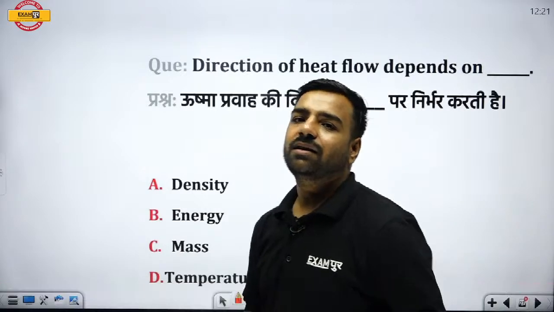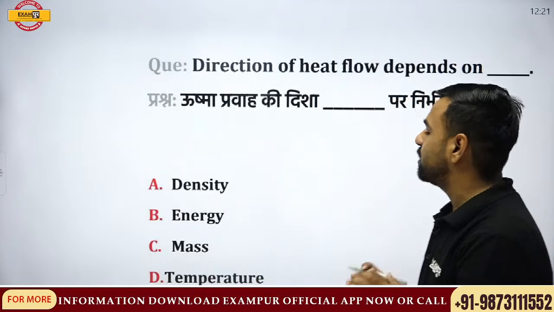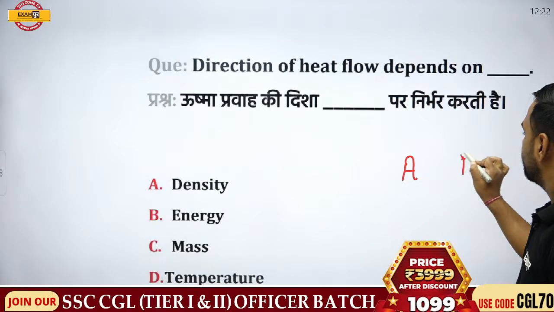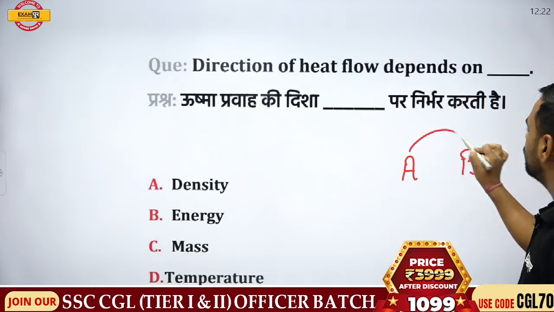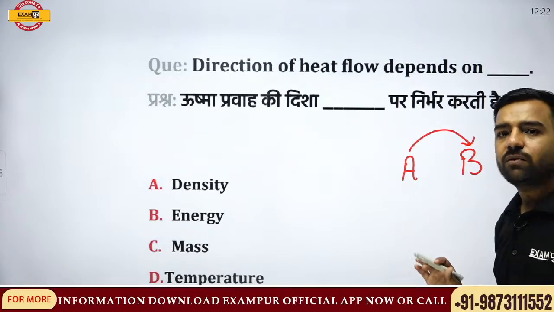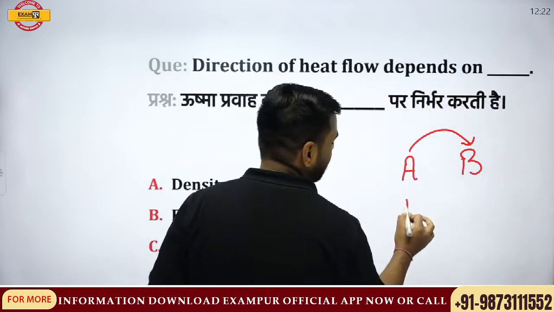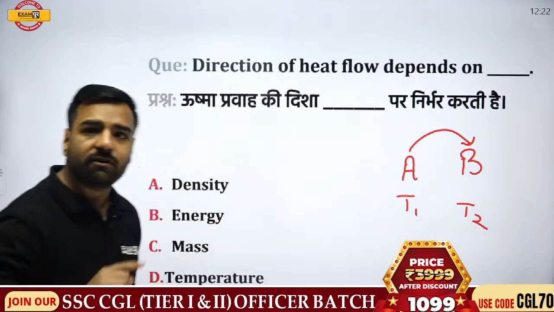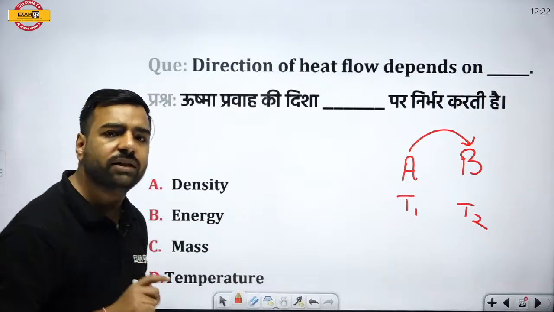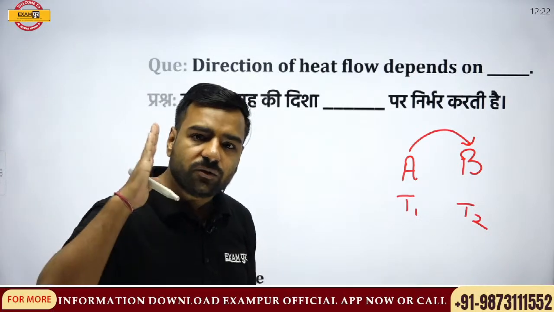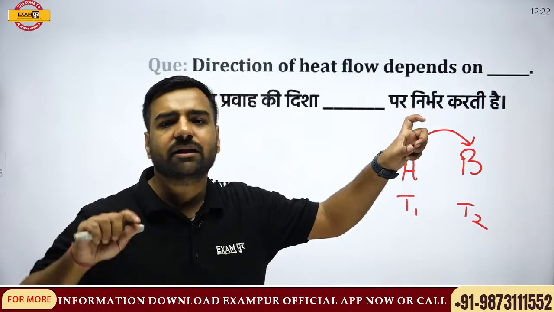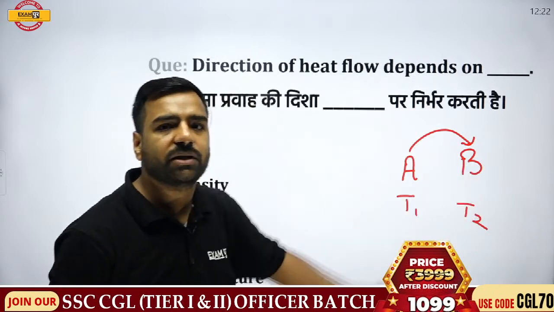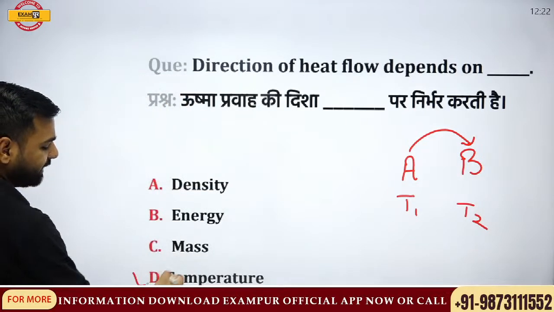Others, if I talk about this question, please remember, whenever we are talking about any two bodies, let's say heat is flowing from A to B. So for sure A will have higher temperature in comparison to B. Whenever we are talking about heat flow, it only and only depends on temperature. If one body has higher temperature and another lower, heat is going to travel from higher temperature to lower temperature. And here option number D is correct.